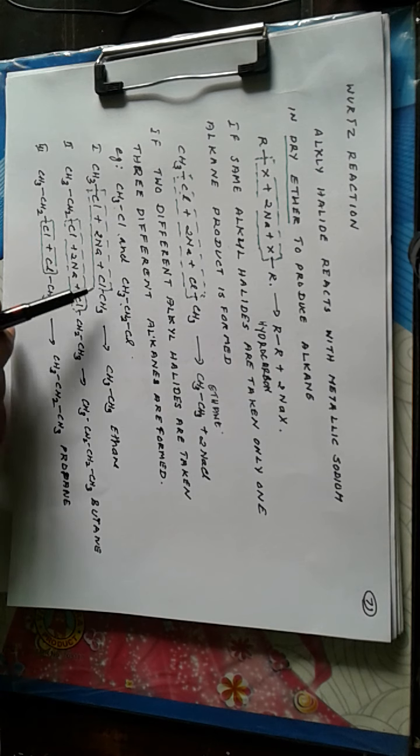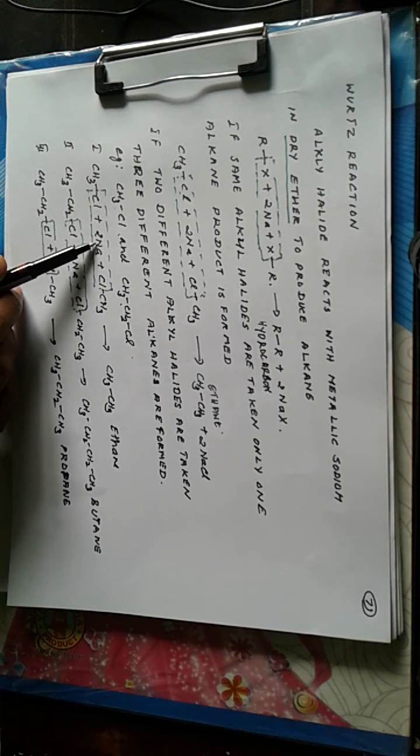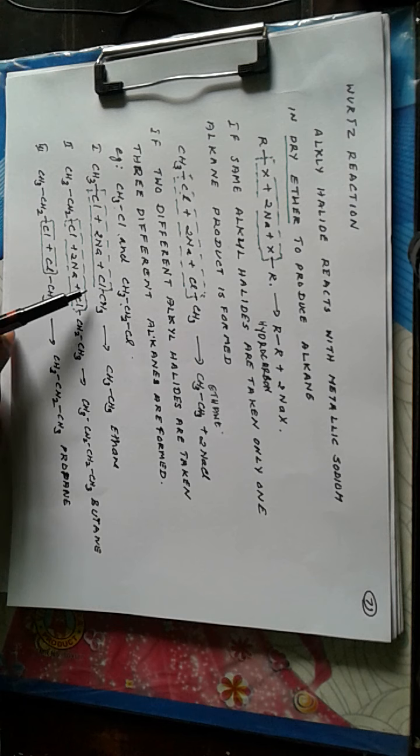2 molecules of methyl chloride can react with metallic sodium, giving CH3-CH3, that is ethane. Then 1 ethyl chloride reacting with another ethyl chloride with metallic sodium in dry ether medium, producing this ethyl group connected to this ethyl group, that is butane. Then a mixed reaction between ethyl chloride and methyl chloride, producing a hydrocarbon containing 3 carbon atoms, that is propane.